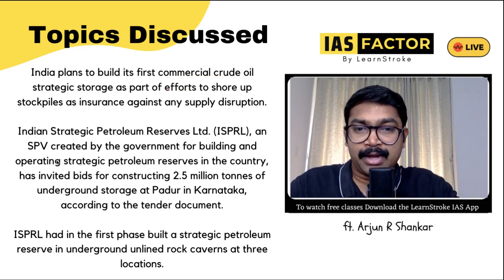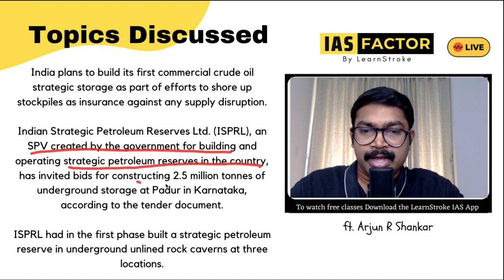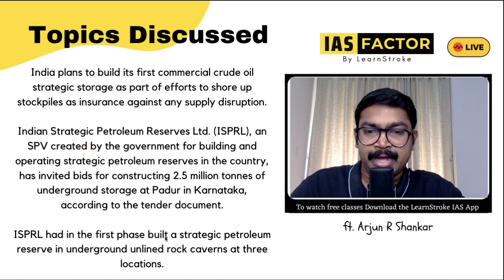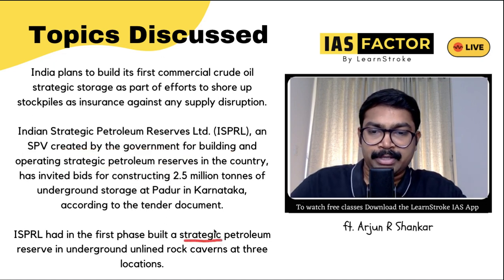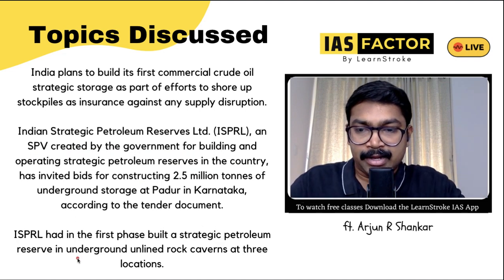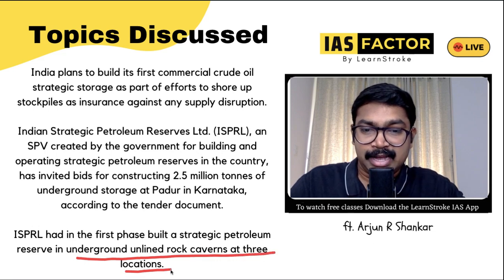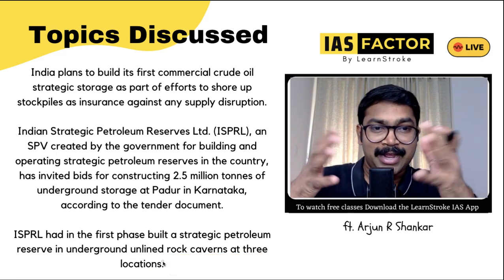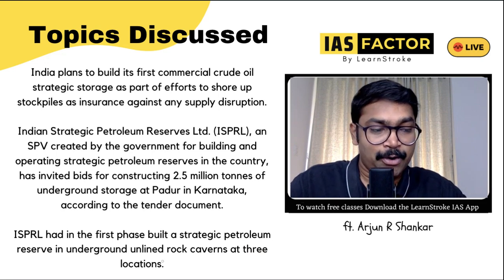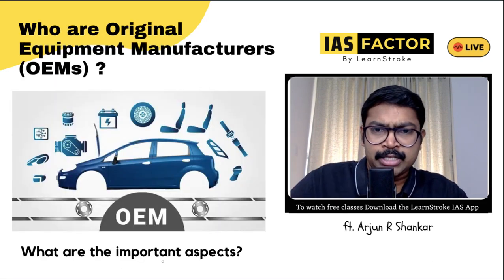So ISPRL is an SPV created by the government for building and operating strategic petroleum reserves in the country. And already we have got some idea. So strategic petroleum reserves are important. They are in underground, unlined rock caverns at the 3 locations. So just imagine, look at the type of location that we are talking about. Okay, so that's all about it, and let's move on to one of the last topics.